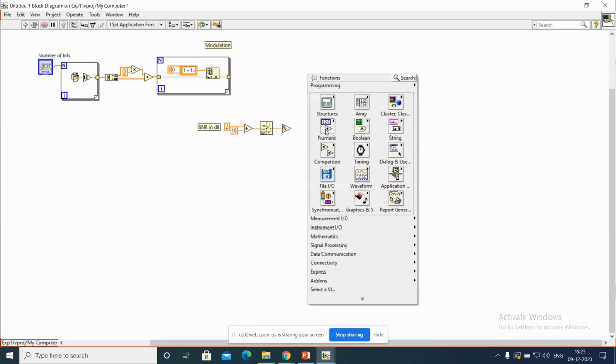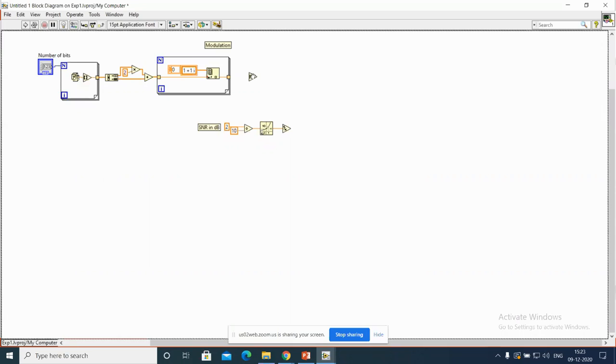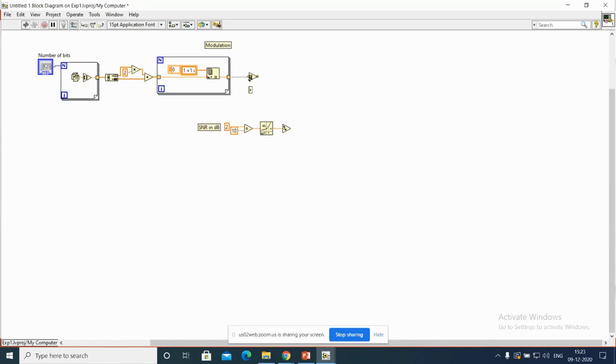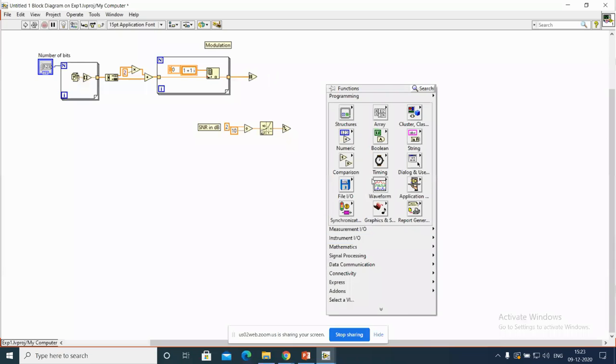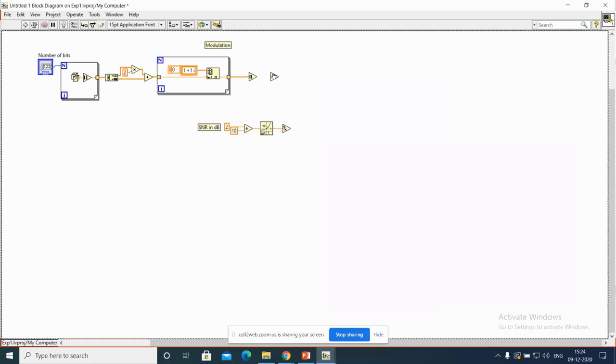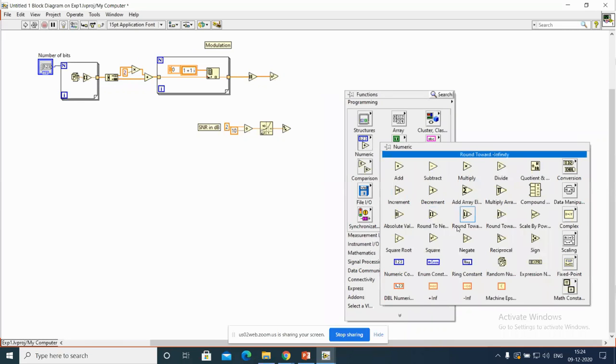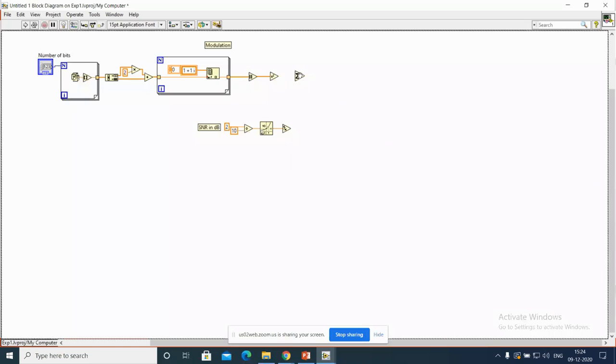So you just take from here the absolute value. Once you got the absolute value, then square it. X square. Where is this x square? This one. Then once you got the square, use the summation button. Summation.